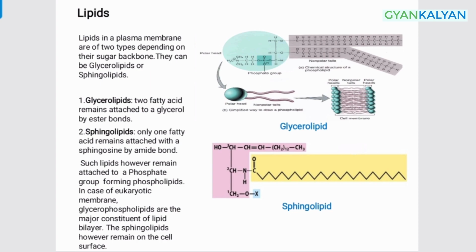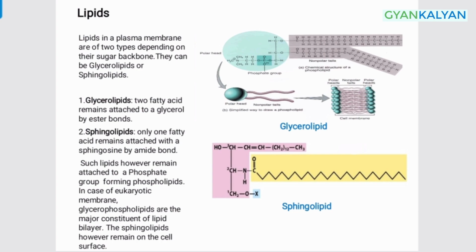Now look at the first diagram. We can clearly see that the glycerolipid, which is actually phosphoglycerolipid in this case, can be divided into a polar head and a non-polar tail. The polar head is composed of a glycerol backbone and an attached phosphate group, whereas the non-polar tail is solely composed of the fatty acid chains.